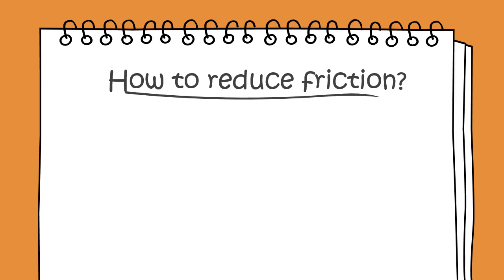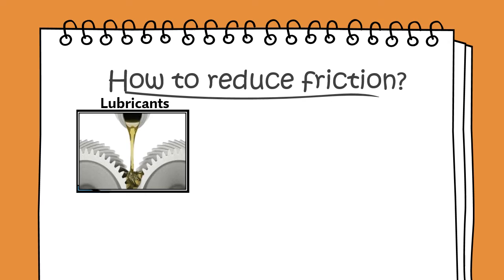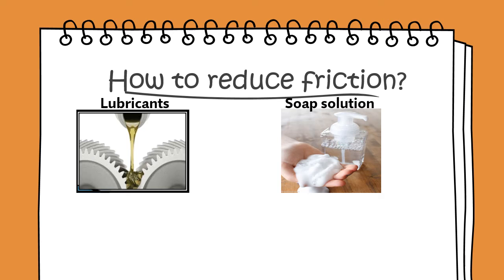Therefore, to reduce friction, we can apply oil or grease to the moving parts of a machine or any object. These are called lubricants. By applying lubricants, we can make a surface smooth, due to which the friction acting on it also reduces. Soap solution also reduces friction. That is why we can easily slip on bathroom floors, because soap used in the bathroom makes the floor slippery, so very little friction acts on that surface.